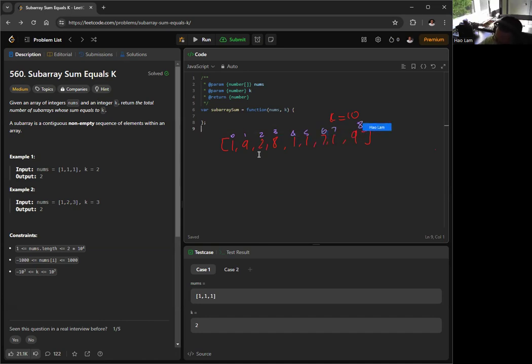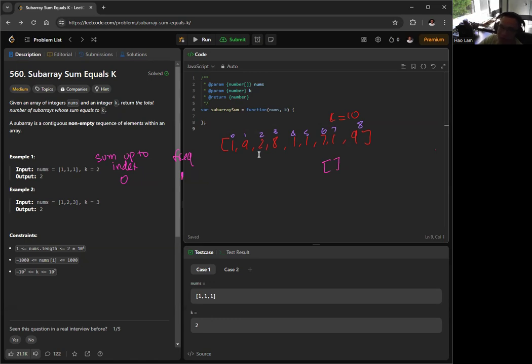And we can keep track of what? The sum up to each index, and then their frequency. We can start at 0, right?